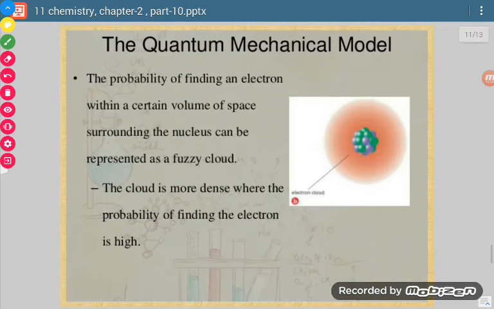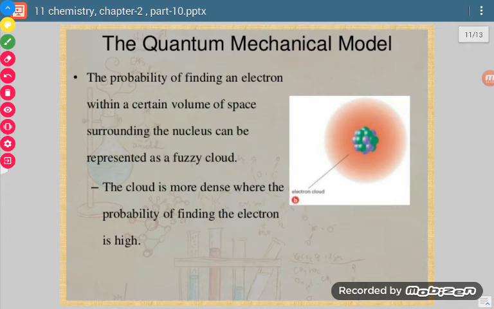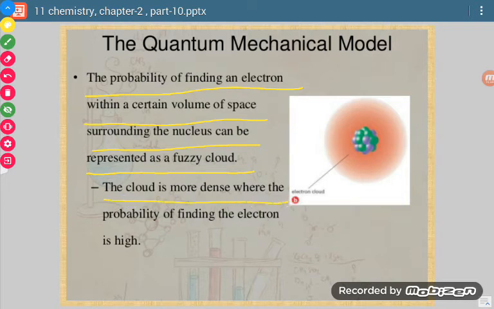Now here they have given one term, orbital. So let us discuss this. The probability of finding an electron within a certain volume of space surrounding the nucleus can be represented as a fuzzy cloud. The cloud is more dense where the probability of finding the electron is high. So what does it mean?